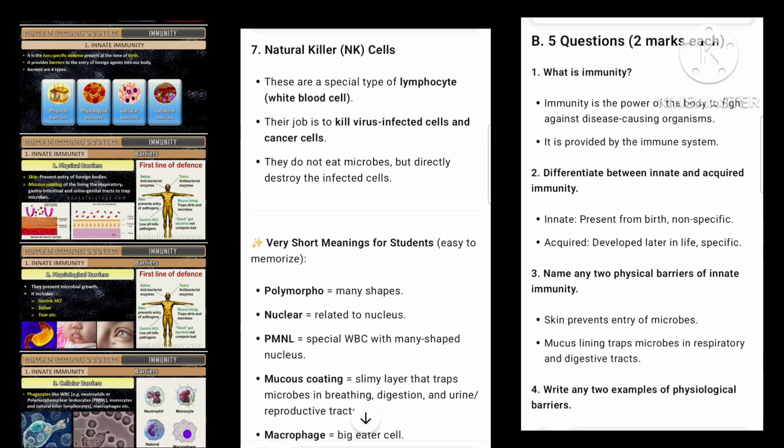7. Natural killer, NK cells. These are a special type of lymphocyte, a white blood cell. Their job is to kill virus-infected cells and cancer cells. They do not eat microbes, but directly destroy the infected cells.